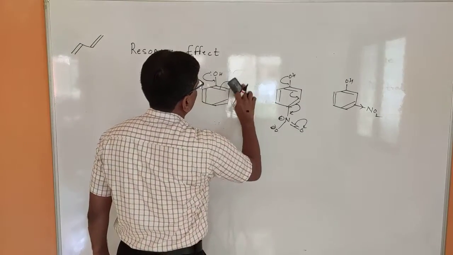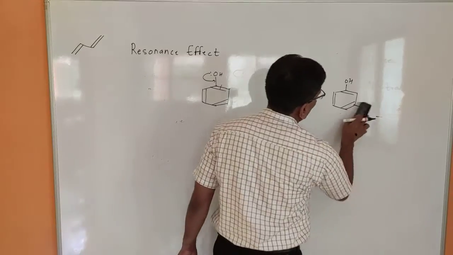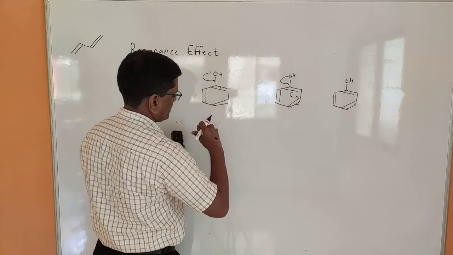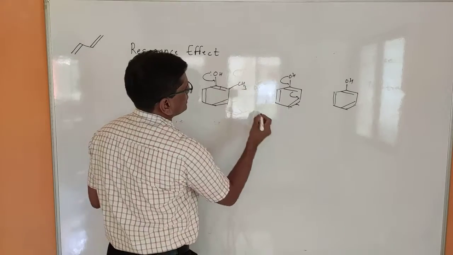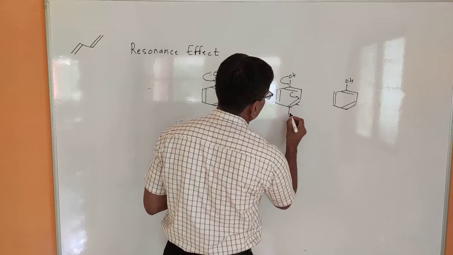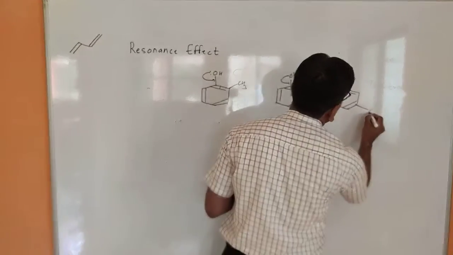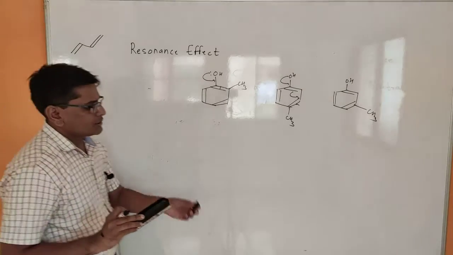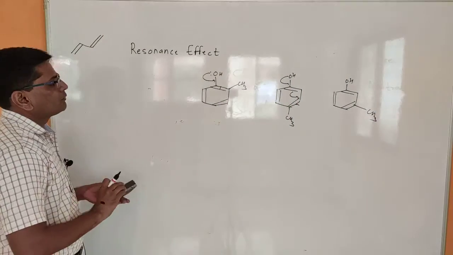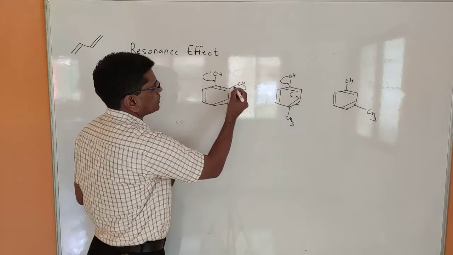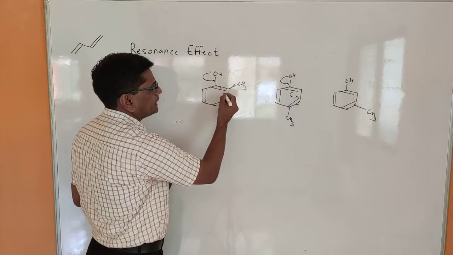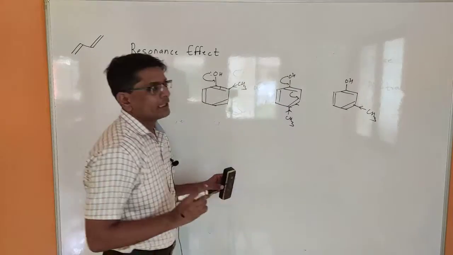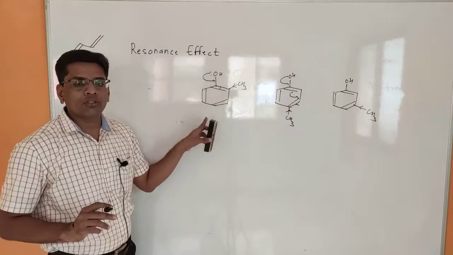if we replace this nitro functional group by the electron donating CH3, then what will be the resonance effect in this molecule? Now, methyl does not show resonance effect, so this can donate the electron by inductive effect. This also donates the electron by inductive effect. This also donates the electron by inductive effect. That makes the ring electron rich.